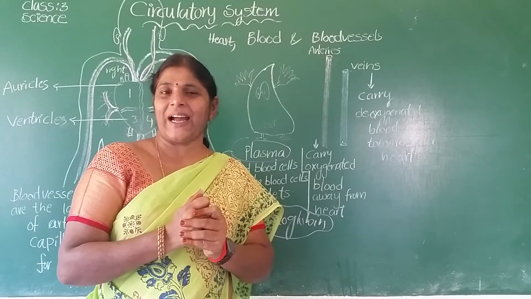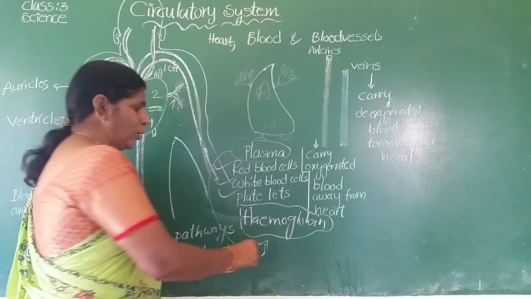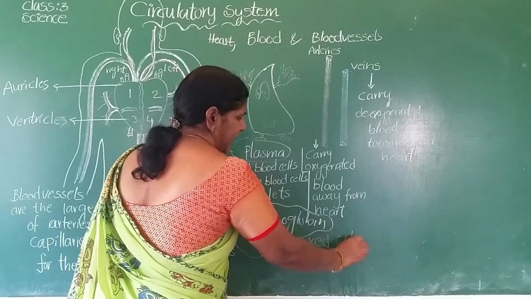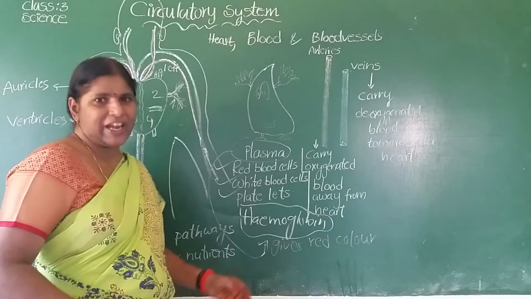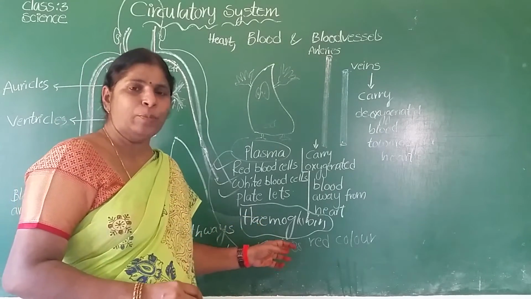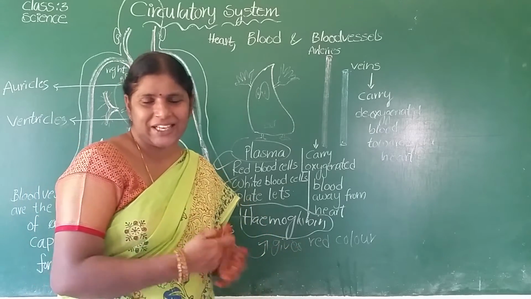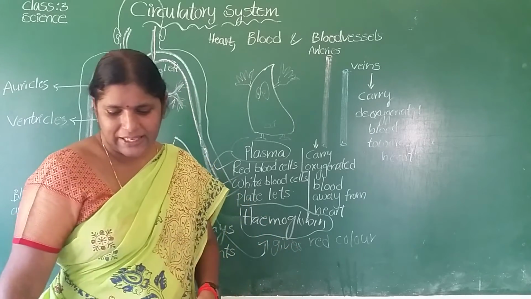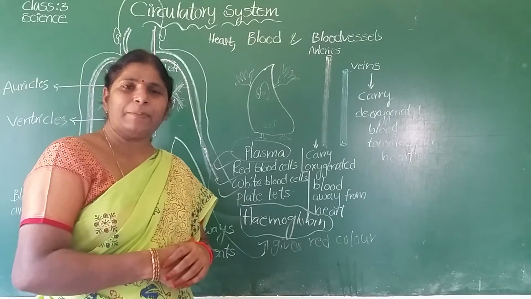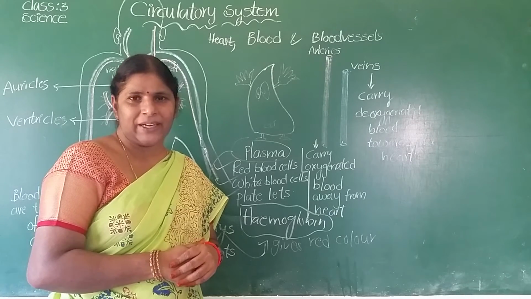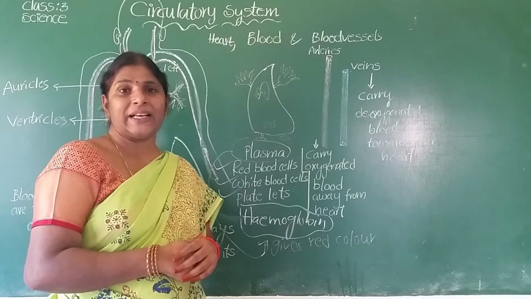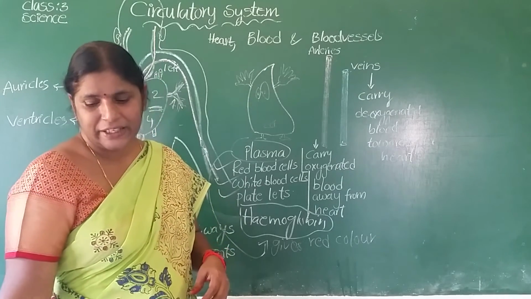Red blood cells contain hemoglobin. Hemoglobin gives red color to the blood. That's why our blood is red. Hemoglobin carries oxygen, so red blood cells carry oxygen. Children, red blood cells carry oxygenated blood to all cells. And white blood cells fight against diseases and infections.